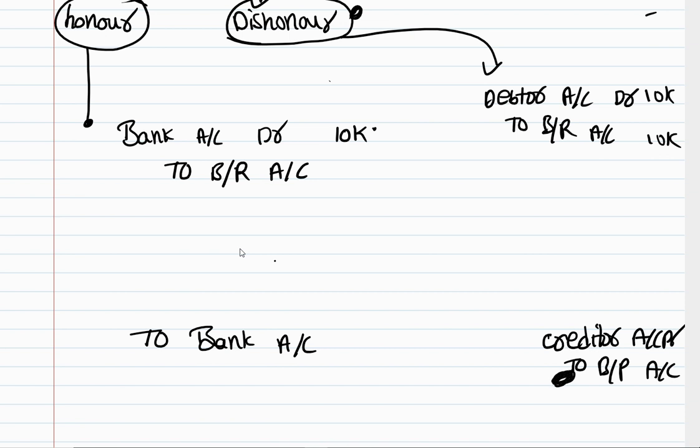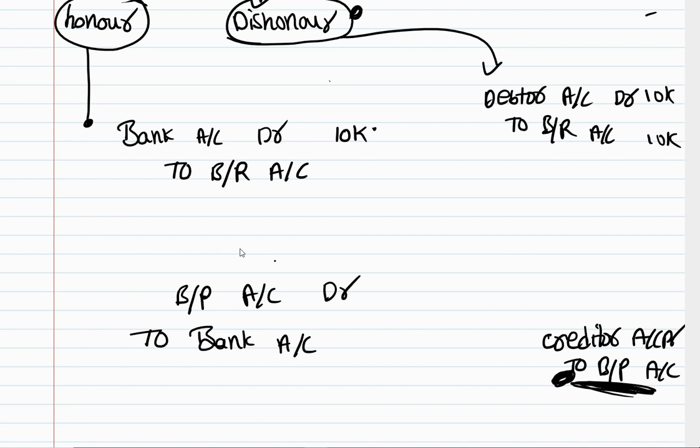Now for him it is no longer a liability because he is paying the money. Bills payable is no longer a liability. Previously in the last entry he had credited this bills payable because it is a liability. Now it is no longer a liability, so liabilities are decreasing, so we should debit it. Bills payable account debit to bank account.